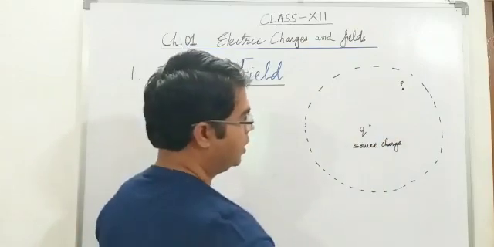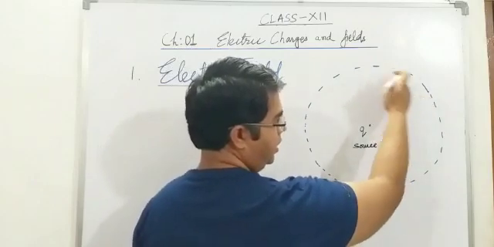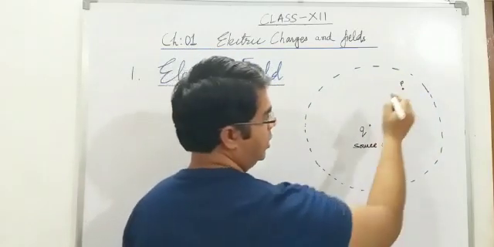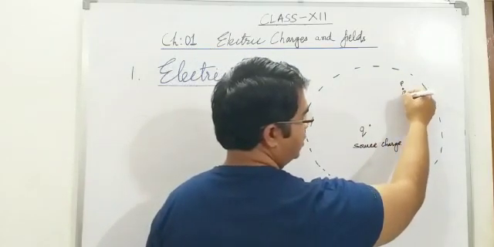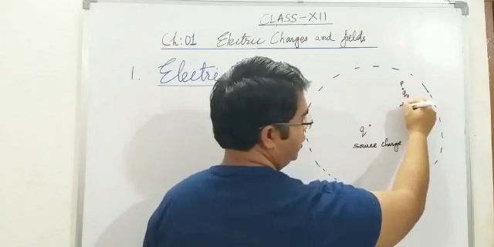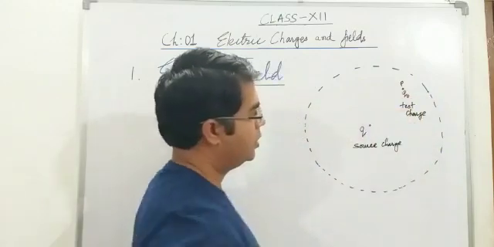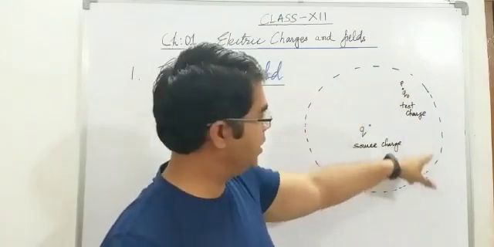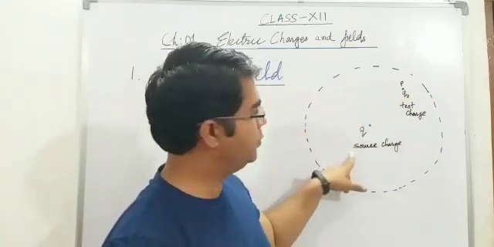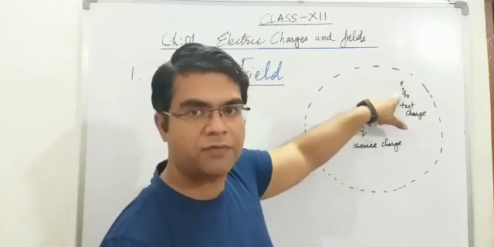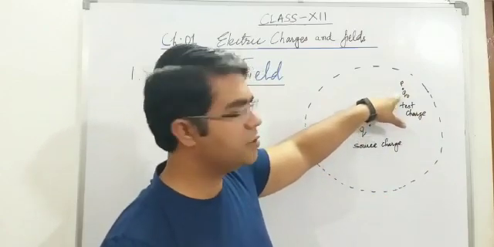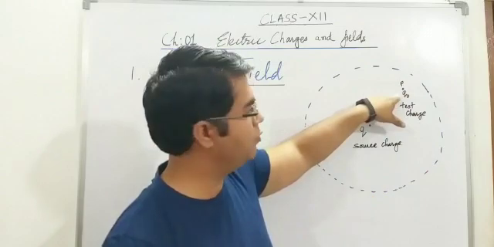For example, consider a point P in the electric field of this charge and place a charge Q naught. We'll call this charge the test charge. This test charge is placed in the electric field of the source charge. Therefore, this charge will experience some force, and this force is known as Coulomb force or electrostatic force.